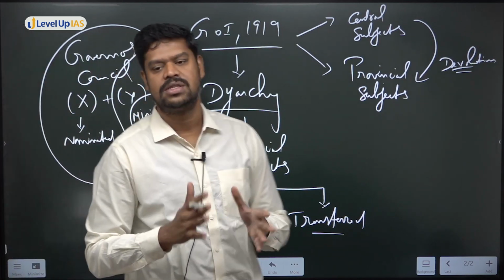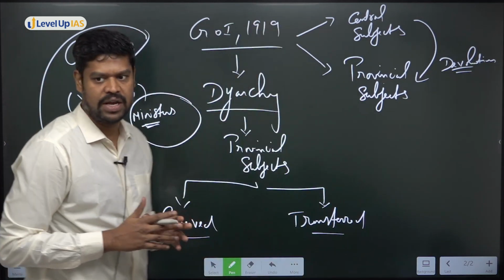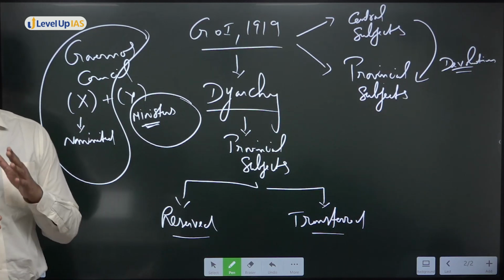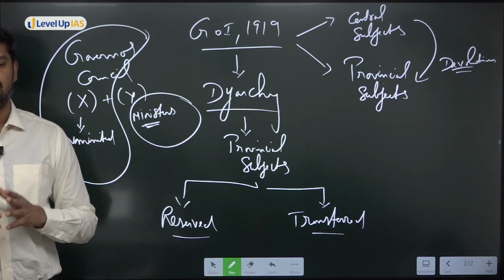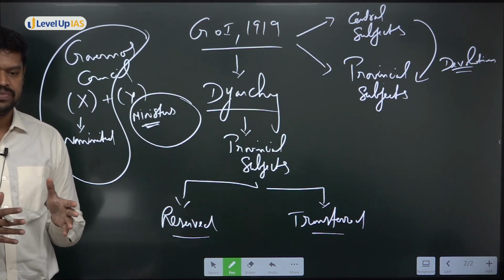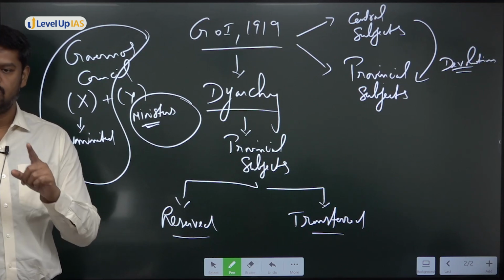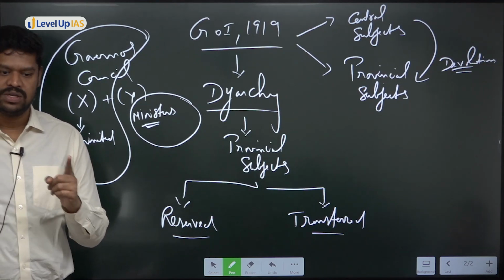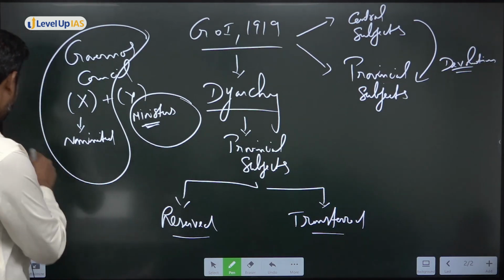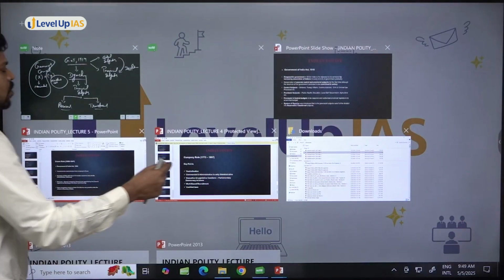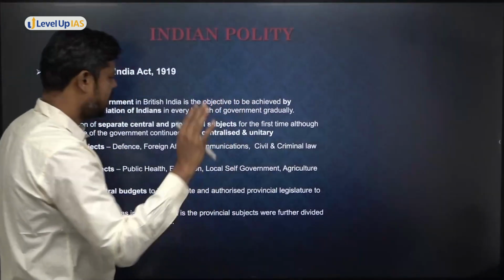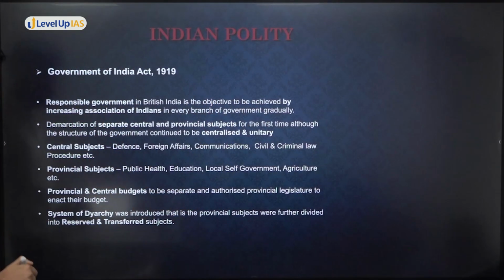Okay. But this is basically what is called the system of diarchy. Is that clear to all of you? If a question comes in the examination, when was the system of diarchy introduced? It was in 1919, and you should be able to understand what is this reserved list and what is this transferred list. Although you don't have to remember what is reserved and transferred, just try to remember on what basis they have brought in this reserved and transferred list.